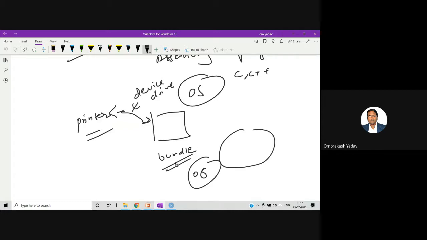So that kind of software was bundled and given with the new computers. Then whenever people wanted to take a printout, they didn't have to write the program, right? They can use the services which are directly there in the operating system and take the printout. They can save their time. And that operating system was designed in the C language in the 1980s. Afterward, it became very popular, and everybody wanted to learn the C language.